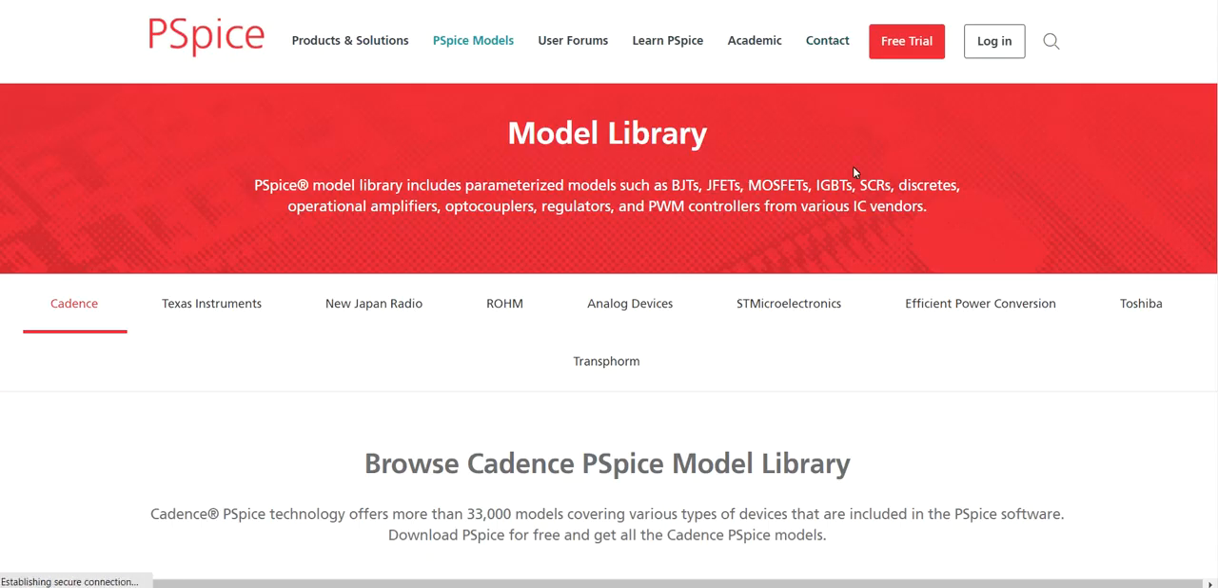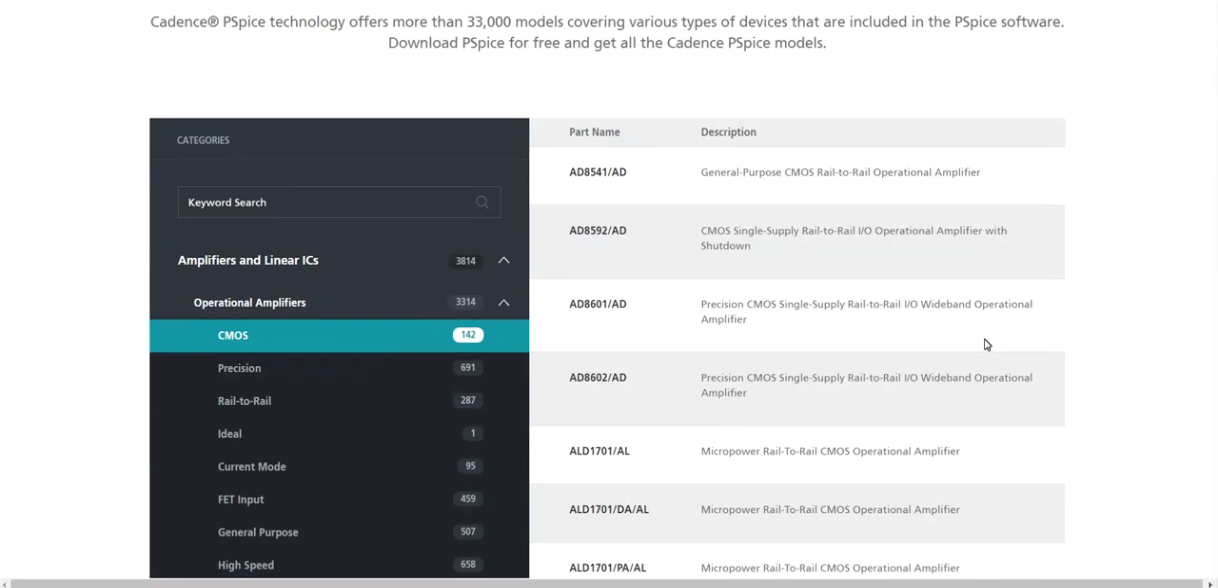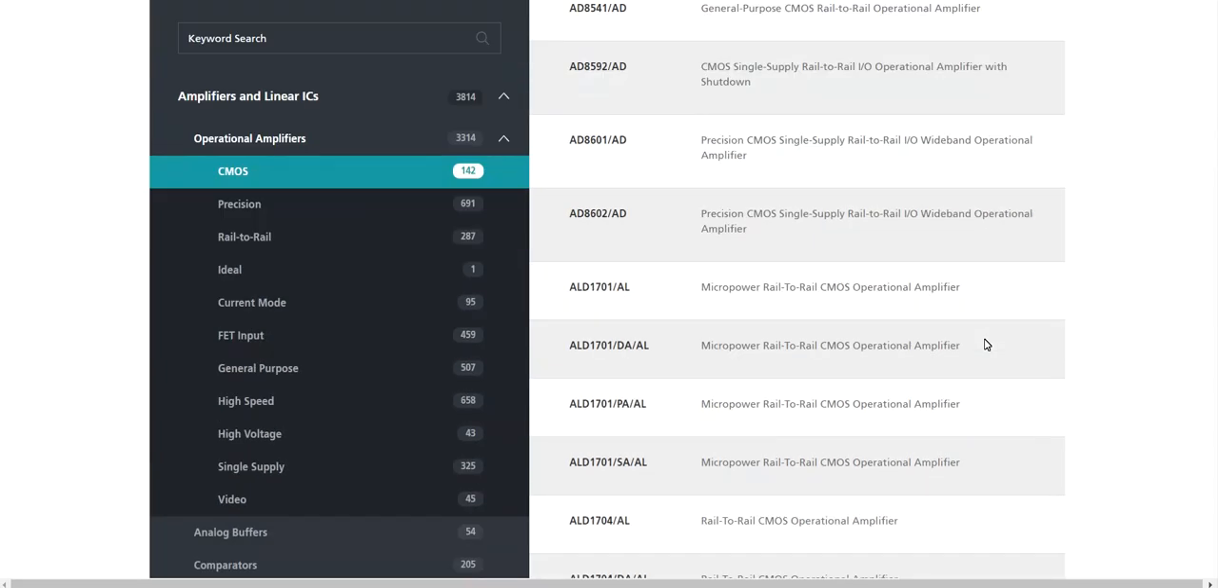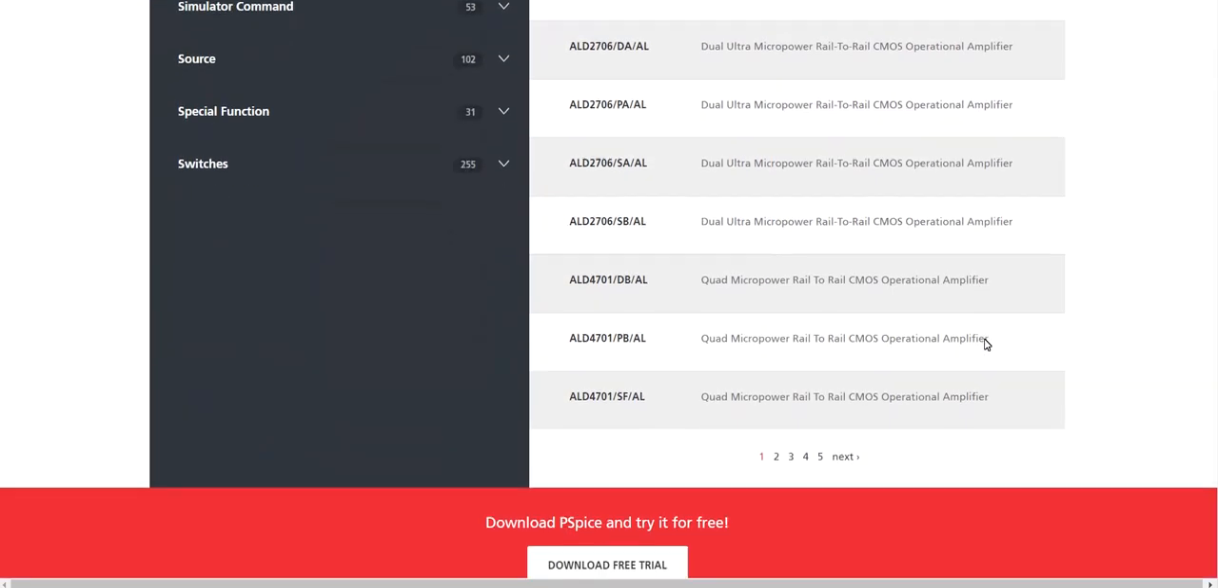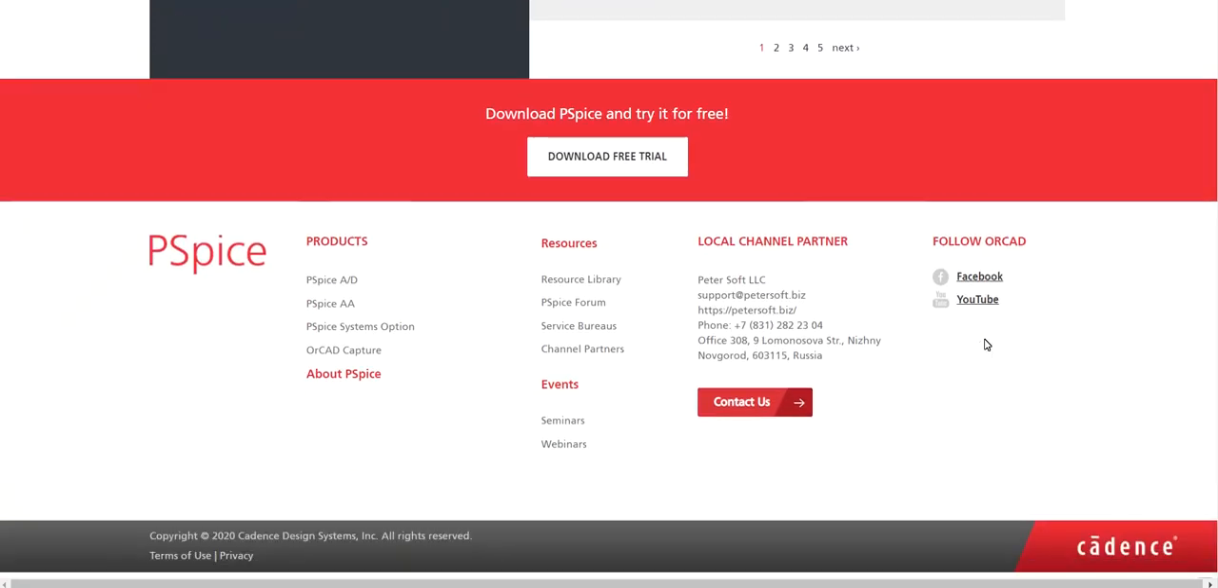The next software is PSpice. In this software you can do mixed signal circuits and the verification of analog circuits. You can solve models like BJTs, FETs, MOSFET, IGBT, SCRs, op-amps, optocouplers, regulators, and PWM controllers. You can see the keyword search. You can also download the free trial for this software.